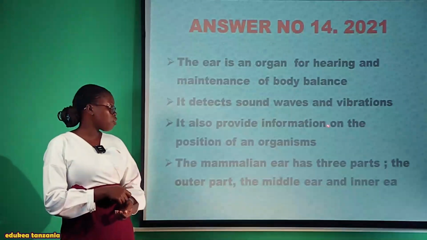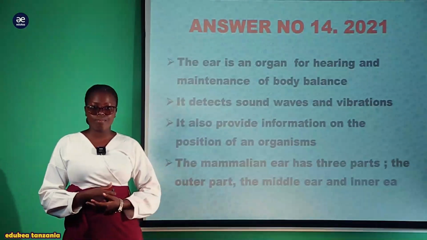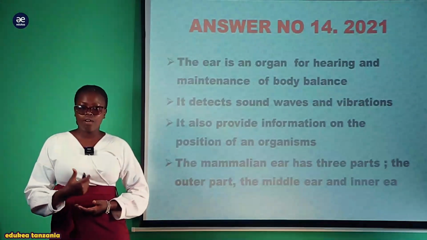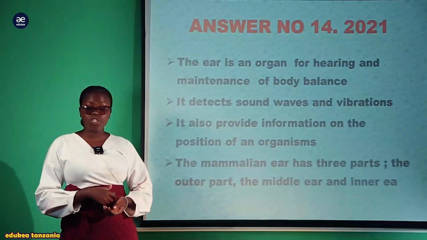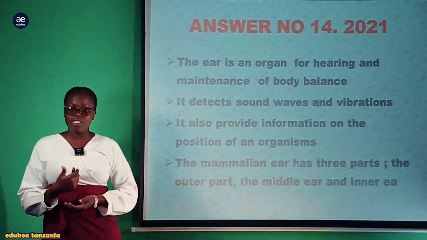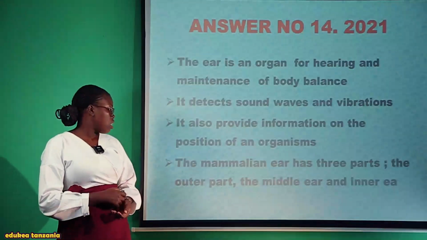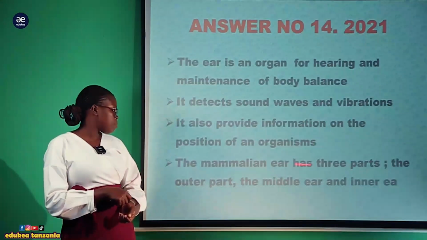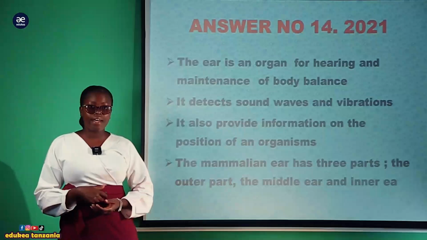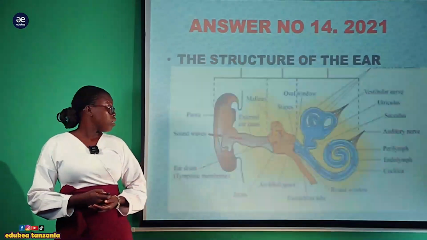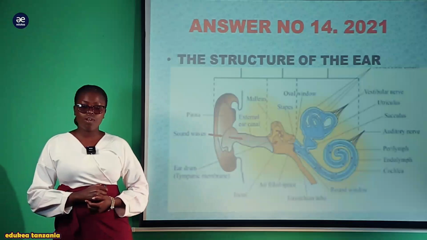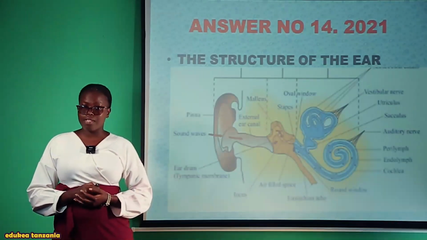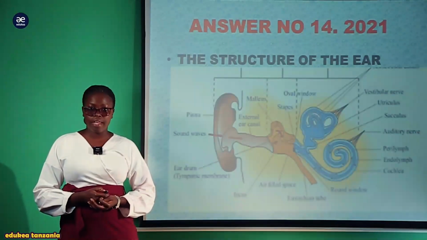Also, it provides information on the position of an organism. The ear helps to provide information on the position of an organism. That's why we say it helps in balancing. Also, the mammalian ear has 3 parts: the outer ear, middle ear and inner ear. And this is the structure of the human ear, how it looks. We say that it is made up of 3 parts: outer, middle and inner.